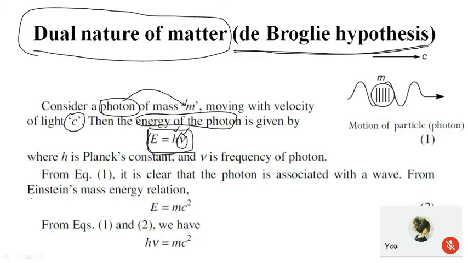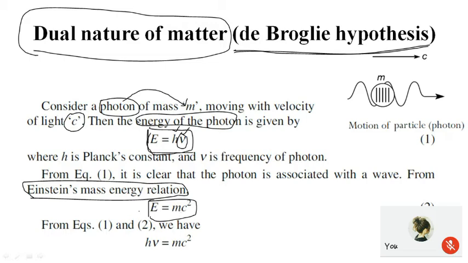Now if we consider Einstein's mass energy relation, which gives the relationship between the energy of the photon and the mass of the photon, we can relate energy to mass corresponding to the particle nature.